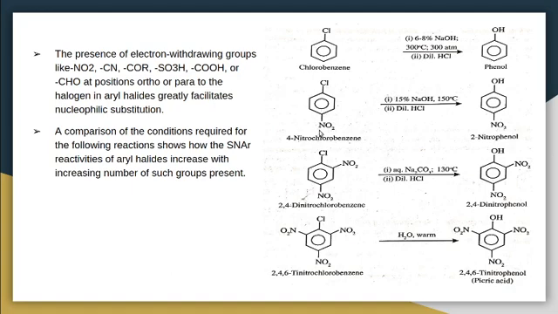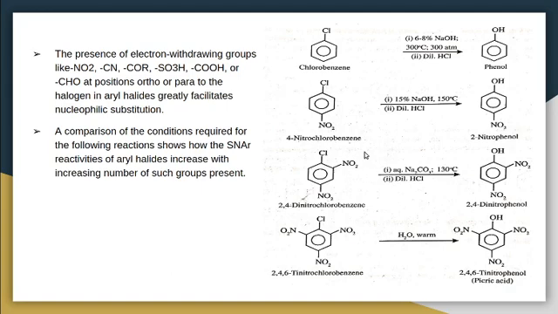But when an electron withdrawing group is present like NO2 group, for example 4-nitrochlorobenzene, the temperature is decreased. The condition varies. High drastic condition is not needed. Temperature is decreased for this reaction. Only 150 degrees Celsius is needed. And aqueous solution 15% NaOH solution. Then we will get 4-nitrophenol by replacing the chloro group with OH group.